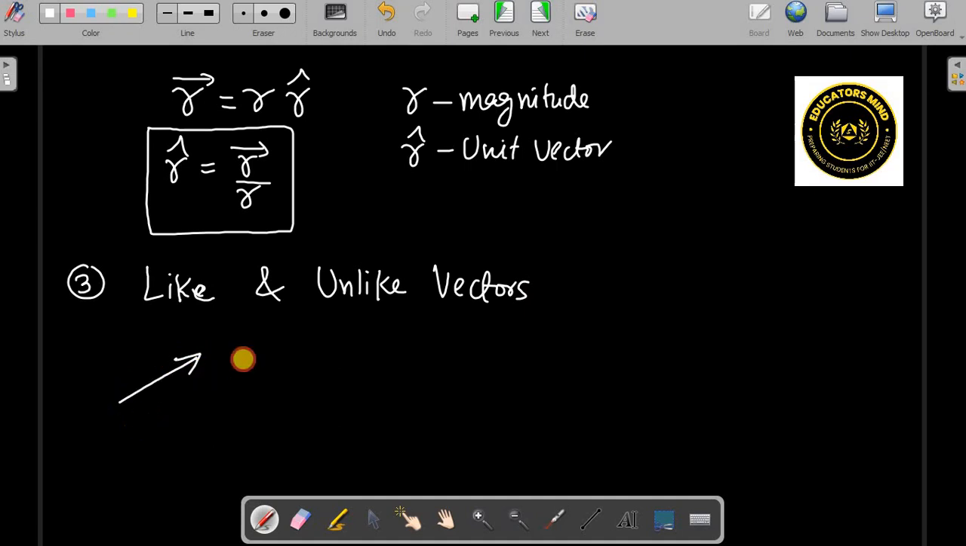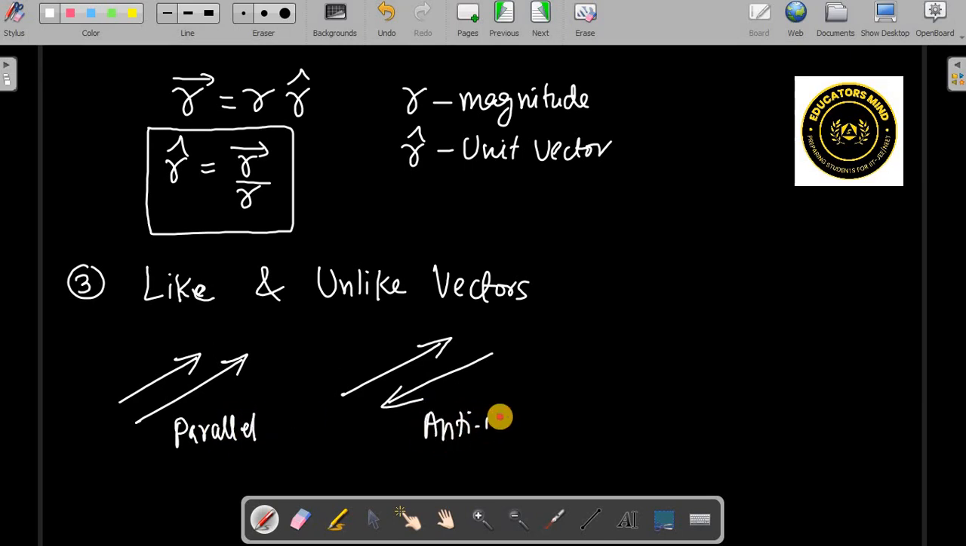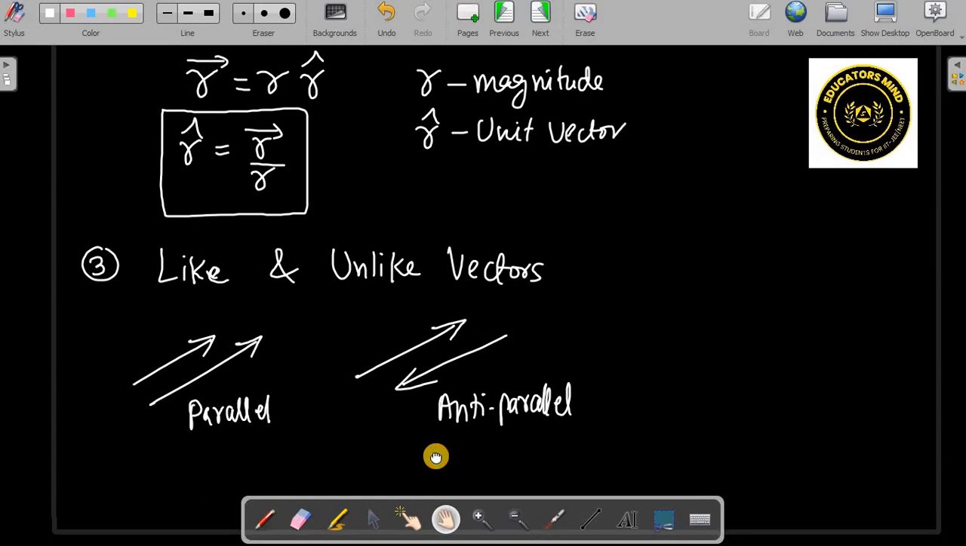So two vectors in the same direction are like vectors. Unlike means they are opposite, that means anti-parallel. So parallel vectors and anti-parallel, you can see anti-parallel. So that means they will be opposite. Okay, that's what is like and unlike.